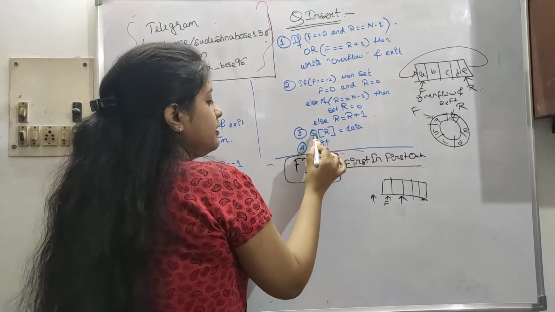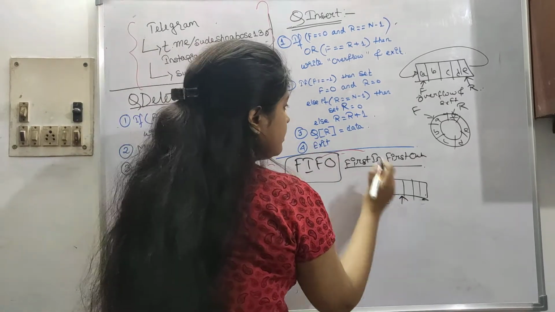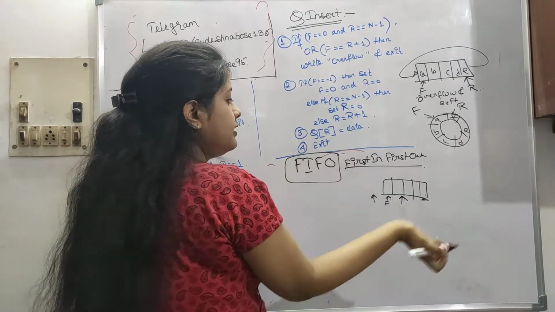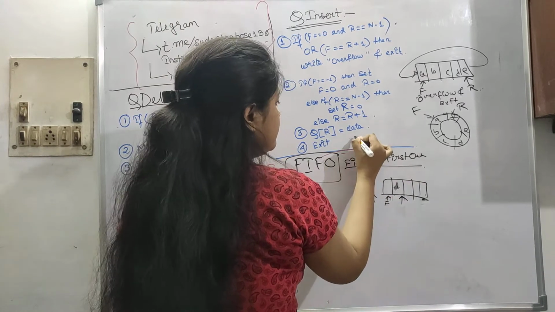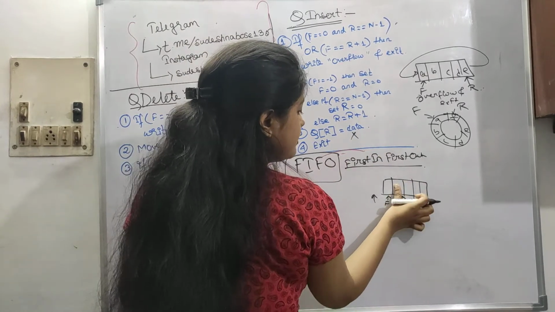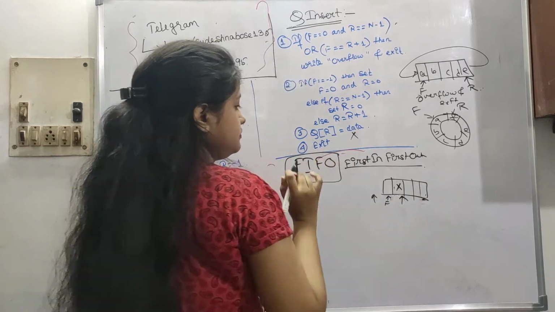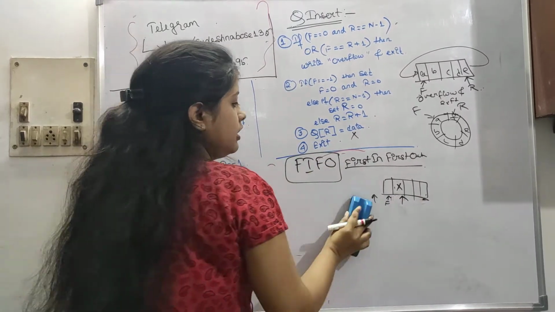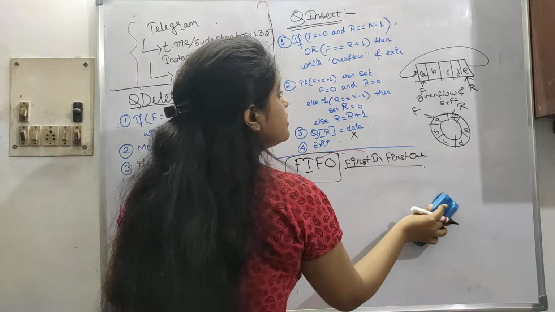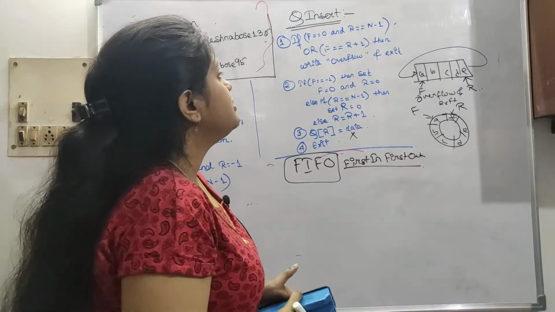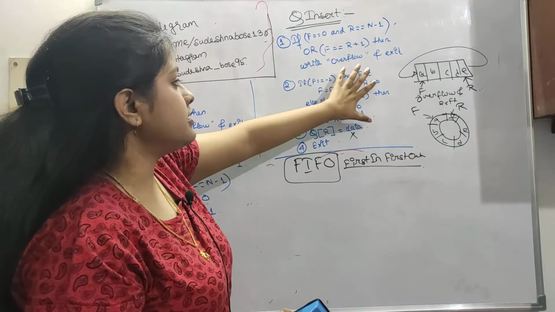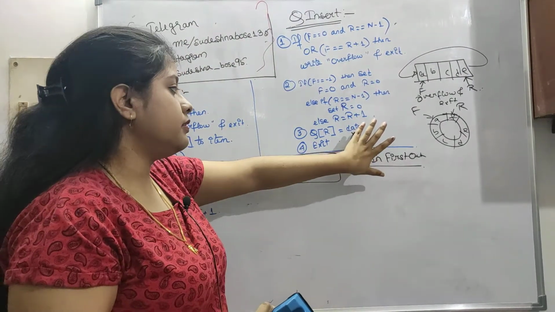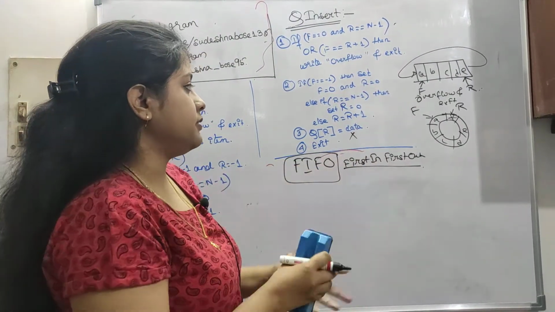Number 3, q of r equals data. When all of these conditions are fulfilled, then the data, let's say x, is inserted in our queue, then exit. So this is our queue insertion. What we do is check the conditions. If it is overflow, then exit. If it is not overflow, check these conditions, and then our insertion happens.